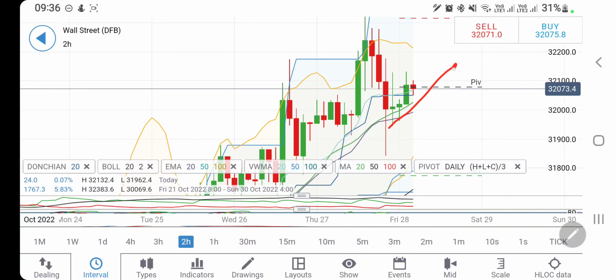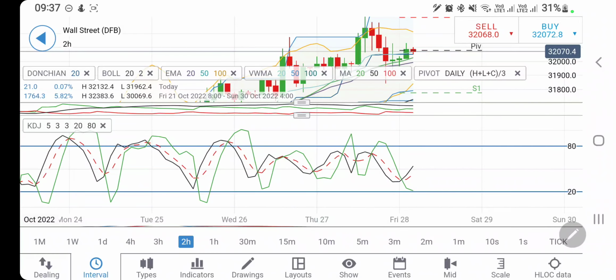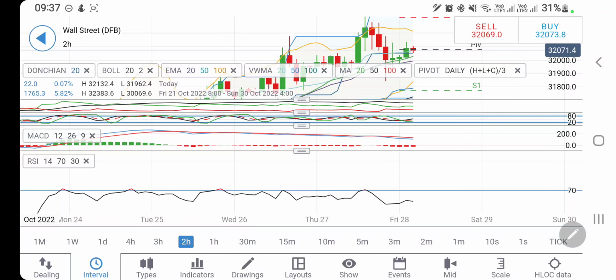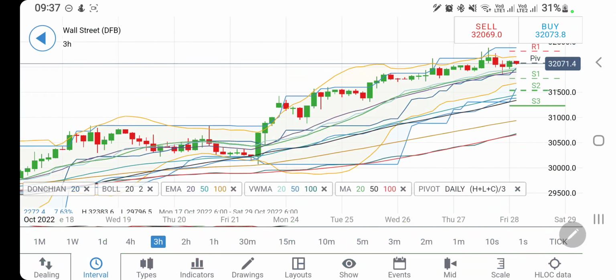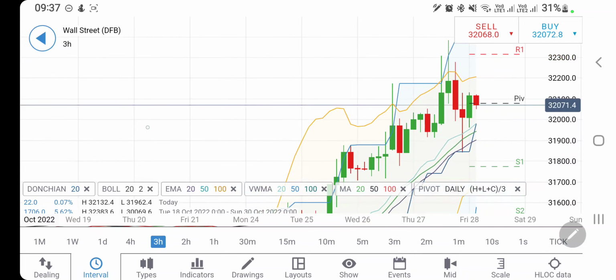At the same time, on the downside, you have to wait for it to break past 32,000 levels for a strong bearish indication. Directional movement moderately bullish. Stochastic looking upwards. The MACD is divergent and bearish. RSI looking downwards, indicating little bearishness. And if you look at the 3-hour charts, 2 red candles, reversal, higher lows, flat top. It is also a squeeze, indicating a little bit of squeeze.